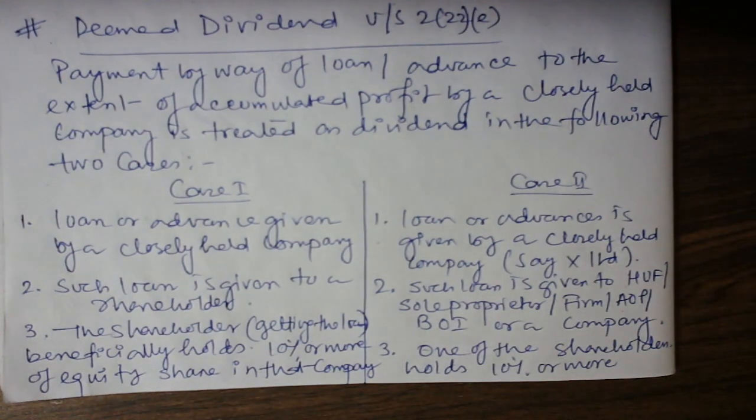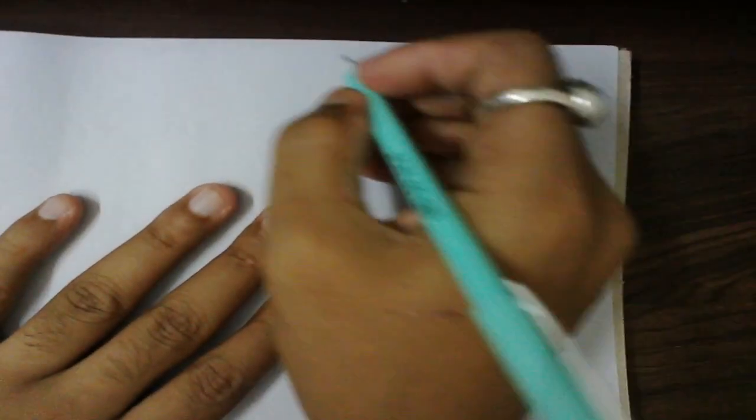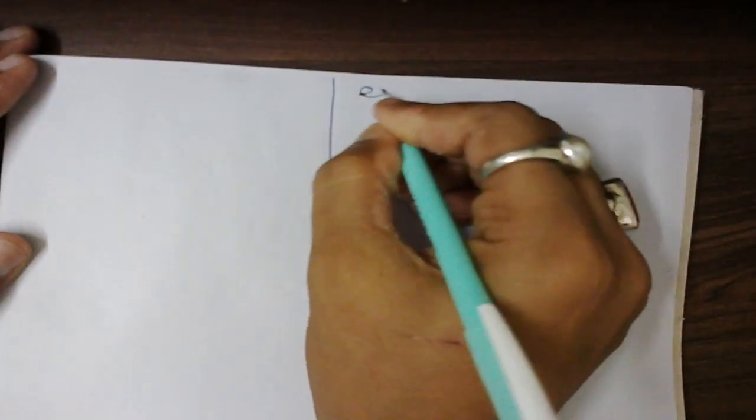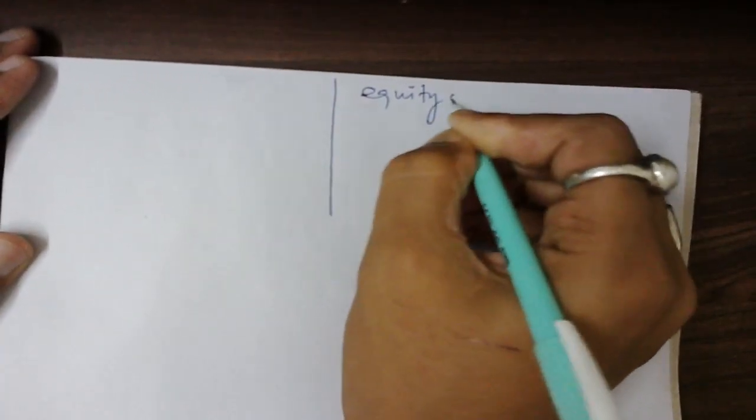One of the shareholders holds 10% or more. Write it down: 10% or more. This is case 1, case 2. Equity share, 10% or more equity shares.